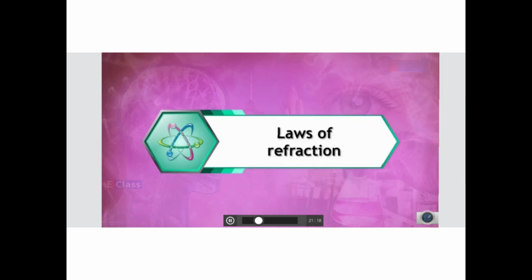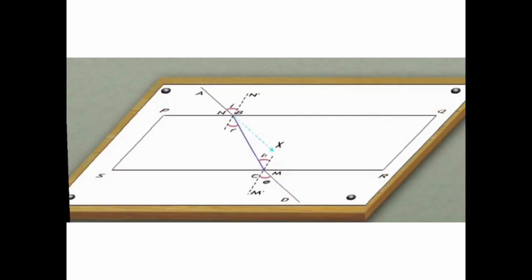So remember one thing: when the light ray comes from air to glass, it bends towards the normal, and when the light comes from glass to air, it goes away from the normal. Now the question comes, is the velocity the same or is the velocity also changing?